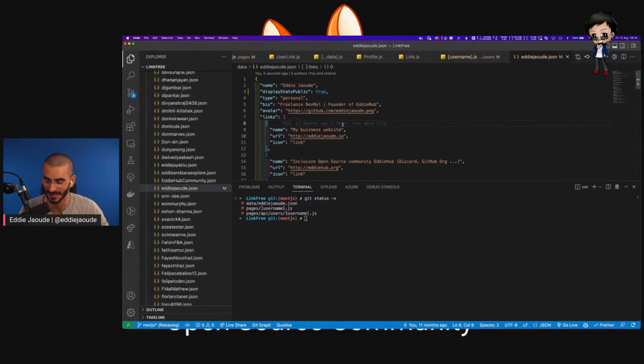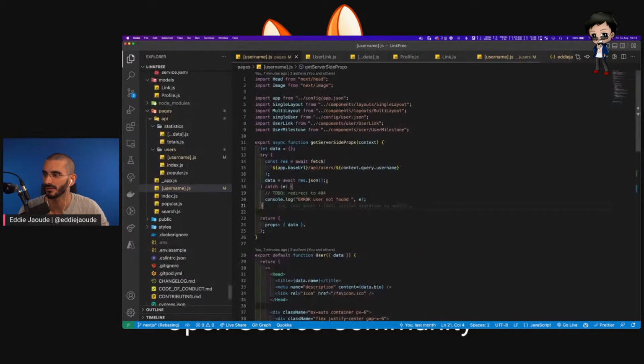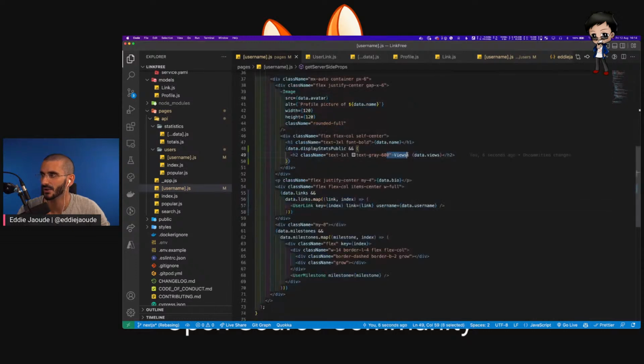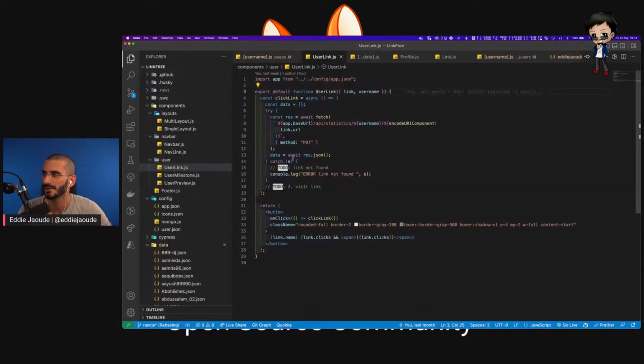So while I'm doing that, let me know if anyone wants to get some green squares. So what we do in the front end, just to be extra sure, we should do the check. So we've got the check here for displaying the views, but in the link as well, let's see what we've got. So we loop over the link here, and we pass in the link, and we pass in the username. So how do we get to the data for that? Let's have a look and see what we do. So we do display link clicks, okay, because that's in the link object. So perfect. So that's great. So we do have that data.